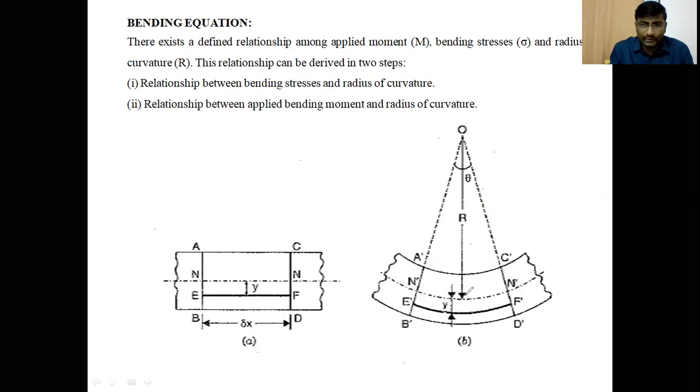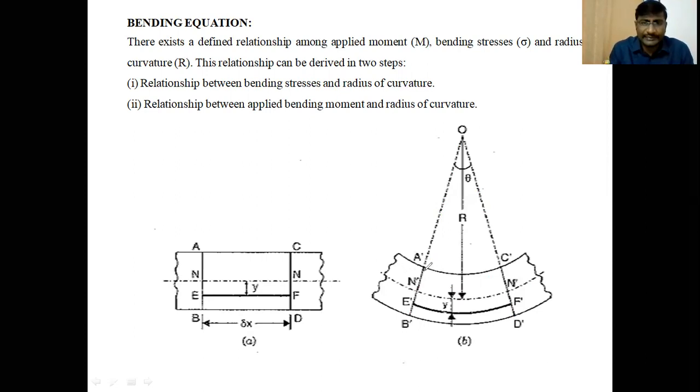So below the neutral layer, every layer of the beam will increase its length during bending, due to tensile forces acting on every layer. And due to the compression force acting on every layer above the neutral layer, its length decreases. Clear, students?